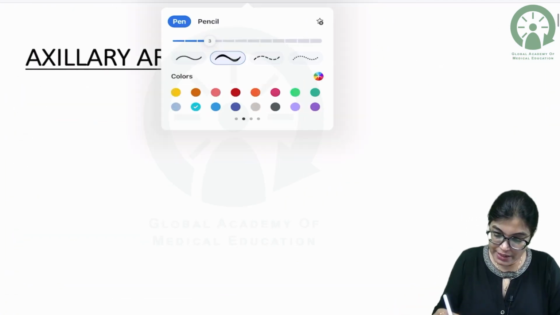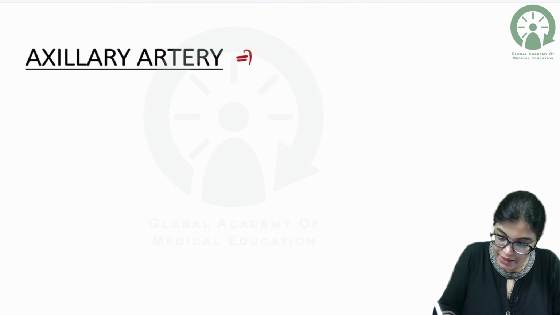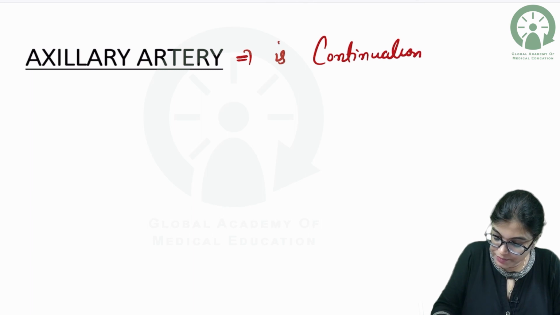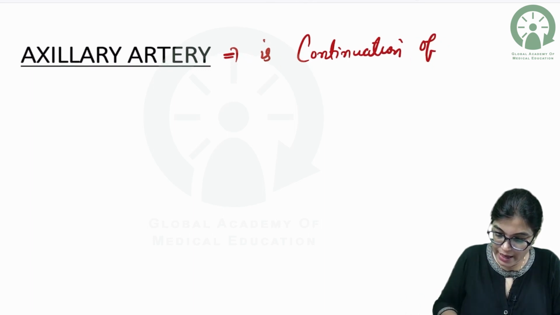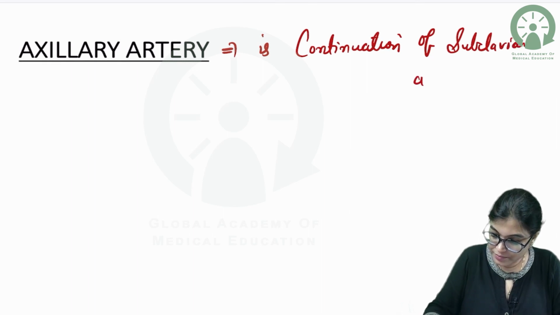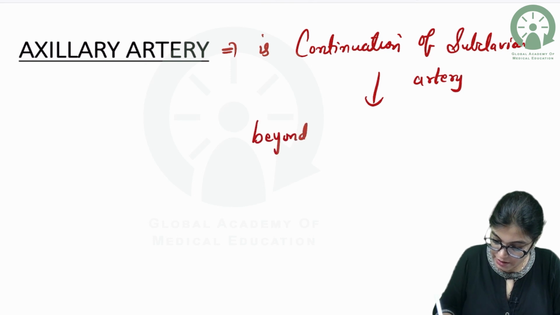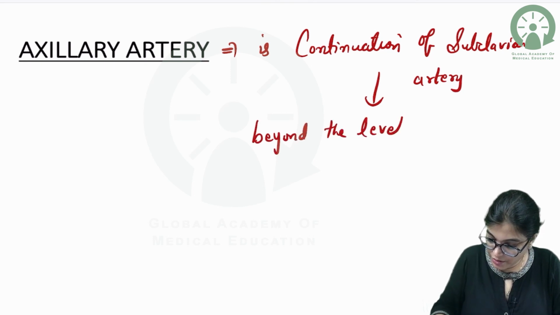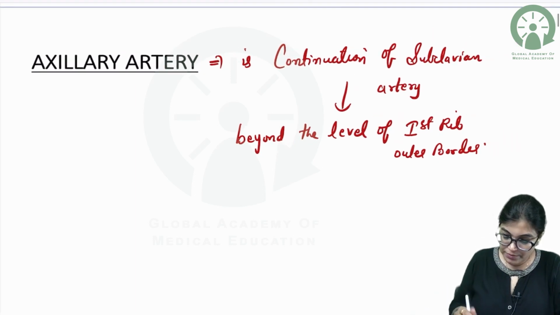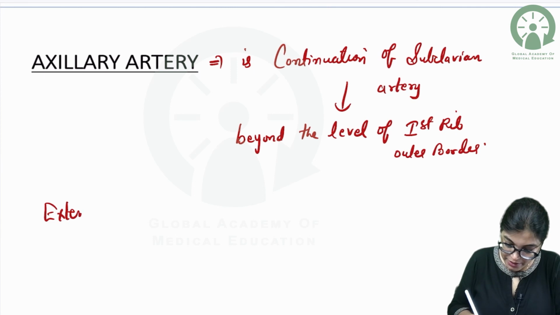So, please write down the details about axillary artery. Axillary artery is continuation of subclavian artery beyond the level of first rib outer border. Now, extent of axillary artery.